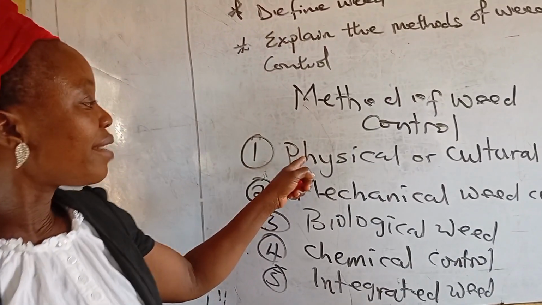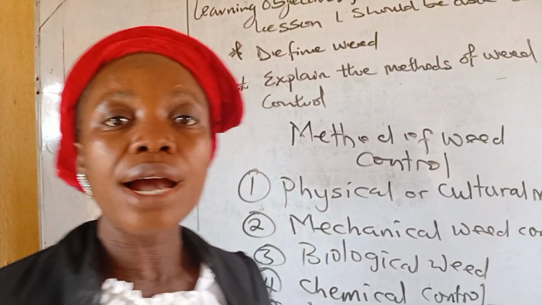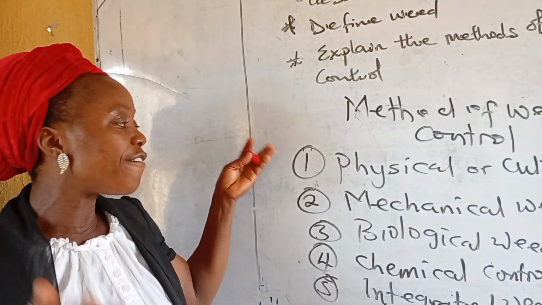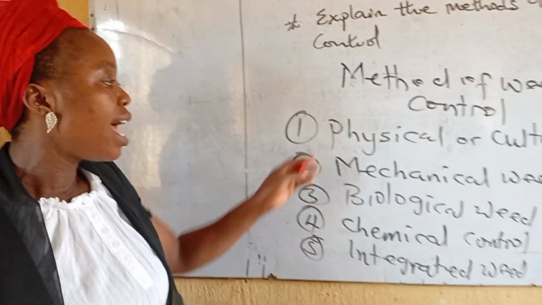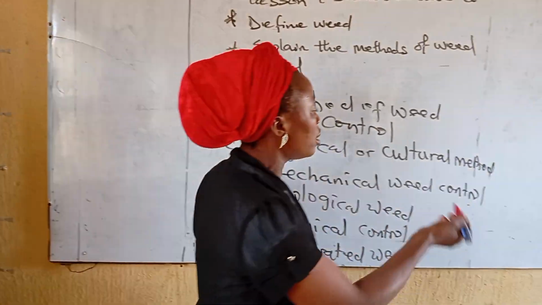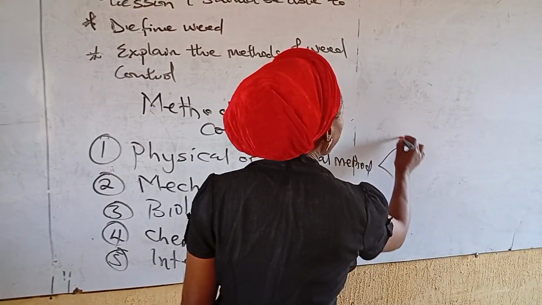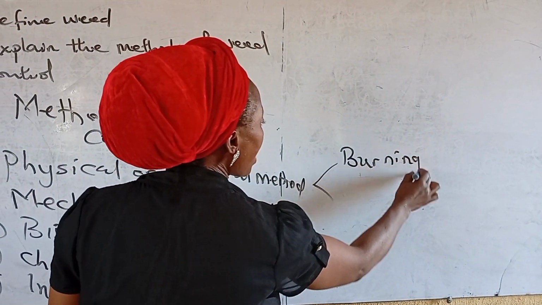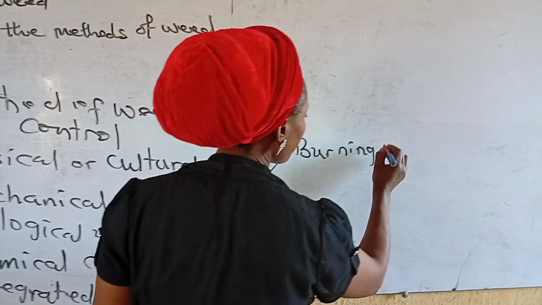So, if I said physical or cultural weed control, these are the methods used by our forefathers in controlling weed. And this method, physical or cultural, it includes 1, burning. When you are doing bush burning, it's a method of weed control.